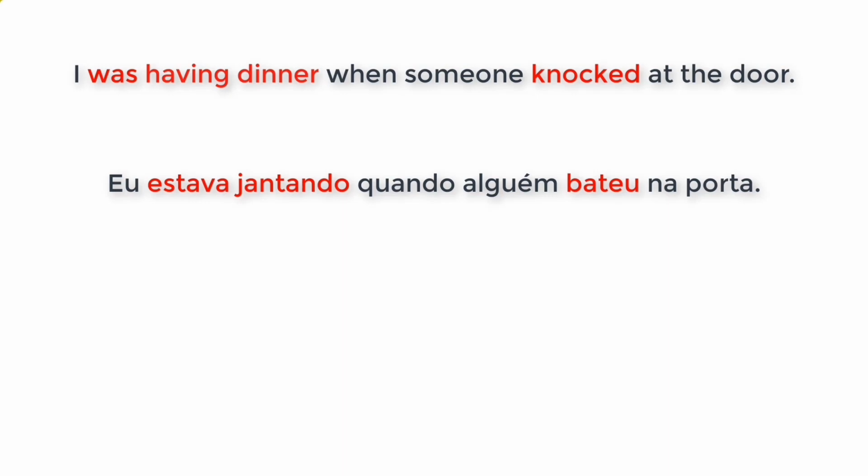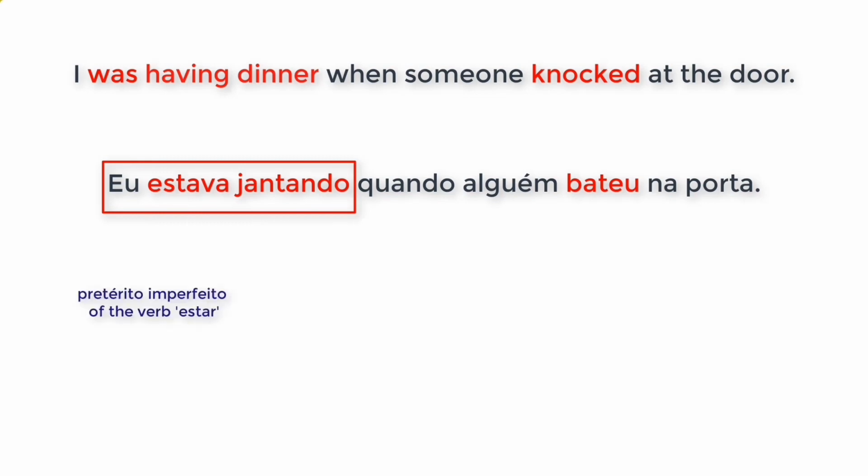So we have the continuous action in the past, eu estava jantando, and that is formed by the pretérito imperfeito, the imperfect of the verb estar, which is estava, plus the gerund of the verb, jantando. So this is the verb jantar, to have dinner, in the gerund jantando.